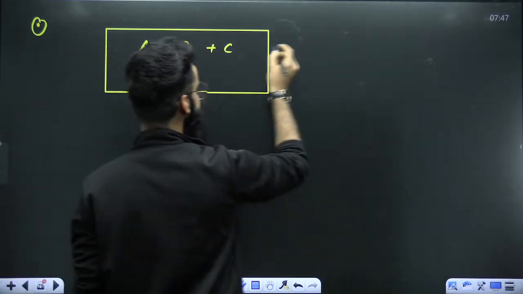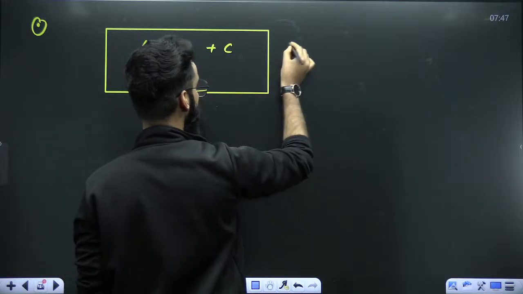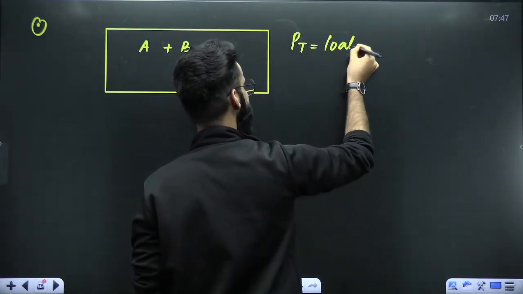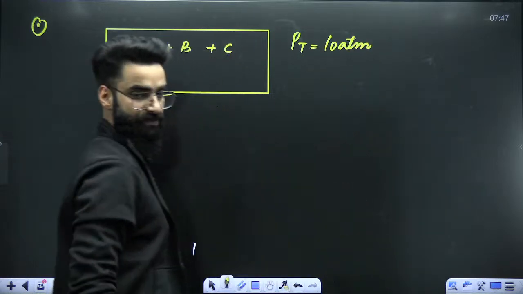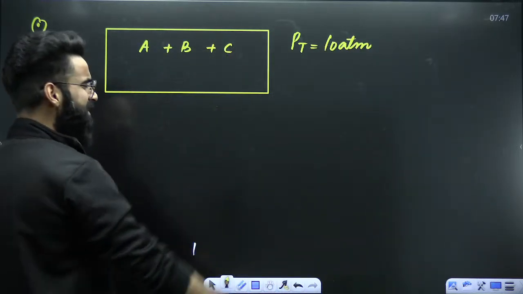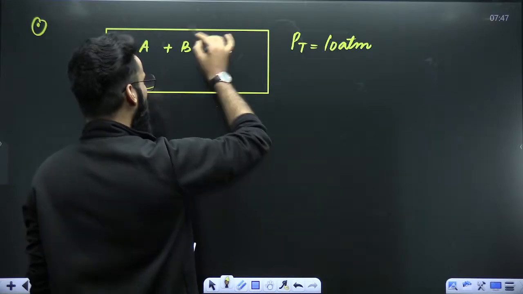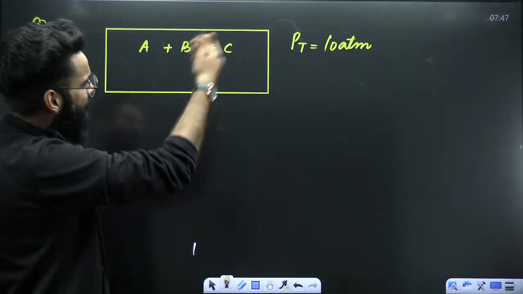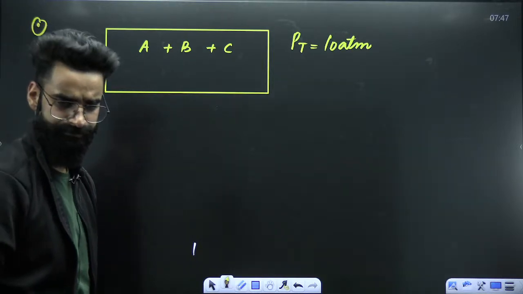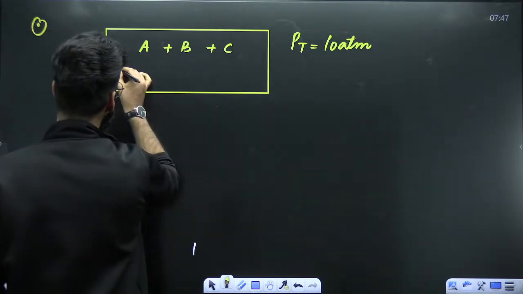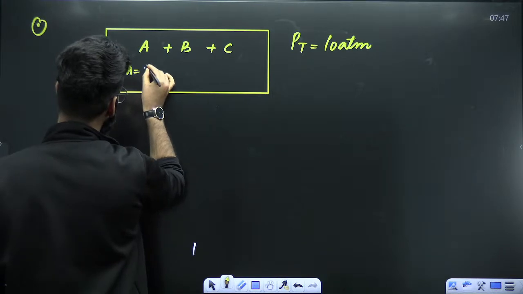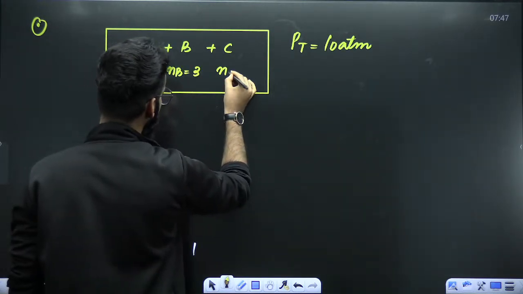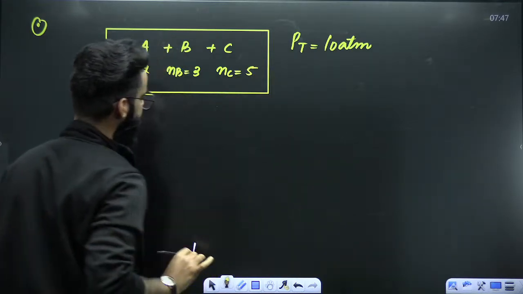So first of all, can I say I've got a gaseous mixture? Absolutely, I've got a gaseous mixture. For example, the total pressure of the gaseous mixture is 10 atm. Now, this 10 atm won't be only due to A. It won't be only due to B. It won't be only due to C. All would have contributed towards the total pressure, right? Let's say the number of moles of A in the container is 2, the number of moles of B is 3, and the number of moles of C is 5.